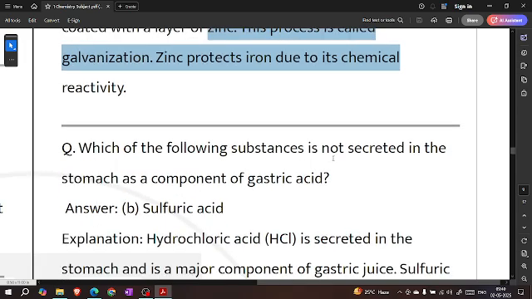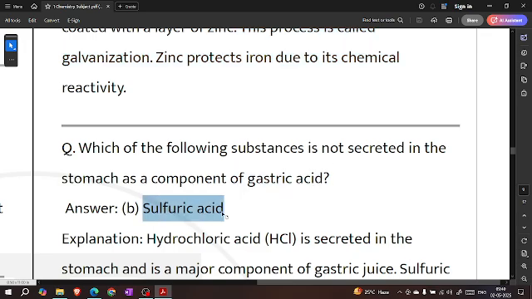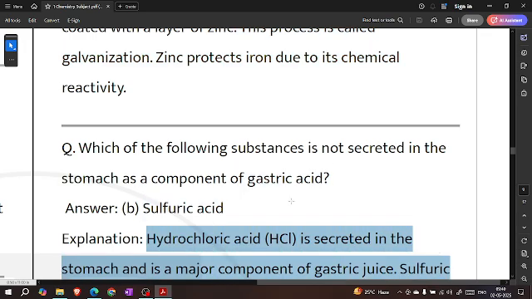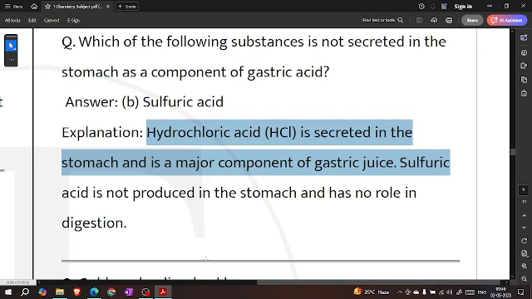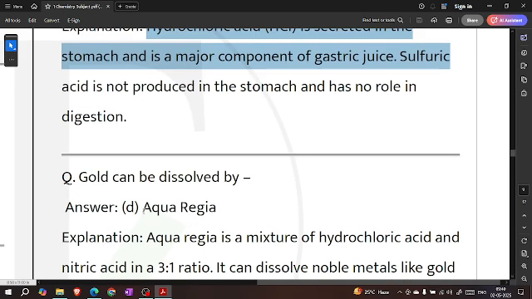Which of the following substances is not secreted in the stomach as a component of gastric acid? Sulfuric acid. Hydrochloric acid is secreted in the stomach and is a major component of gastric juice. Sulfuric acid is not produced in the stomach and has no role in digestion.